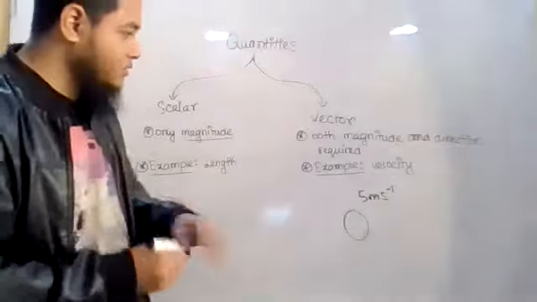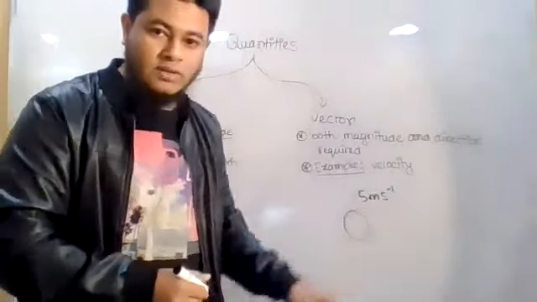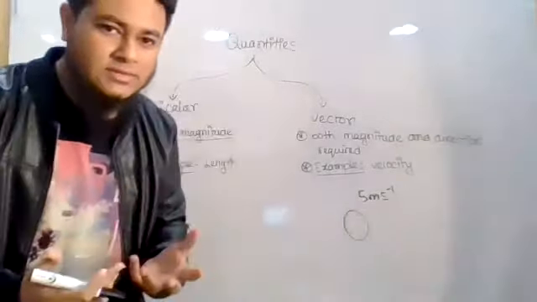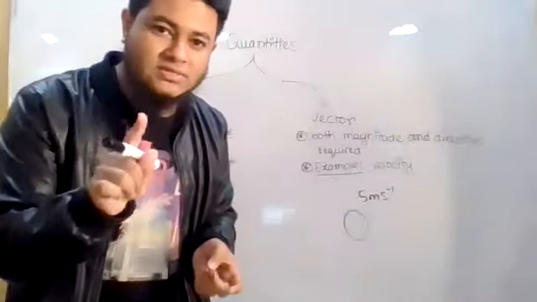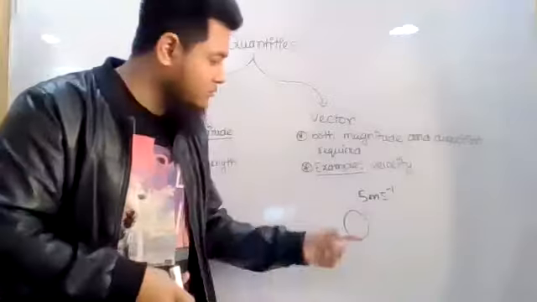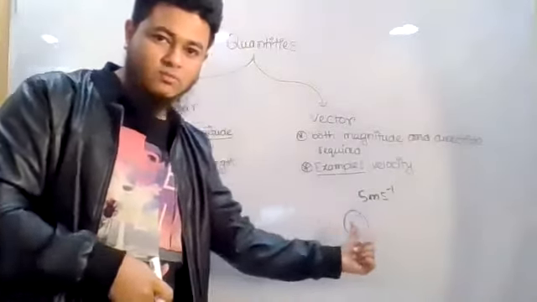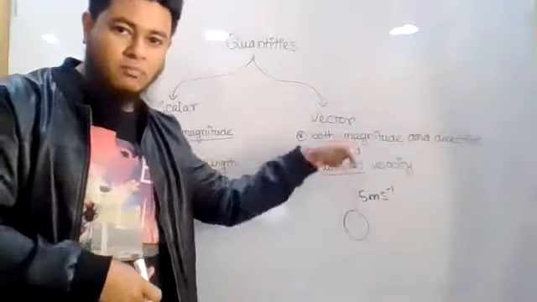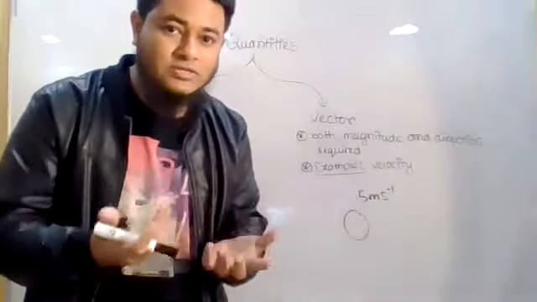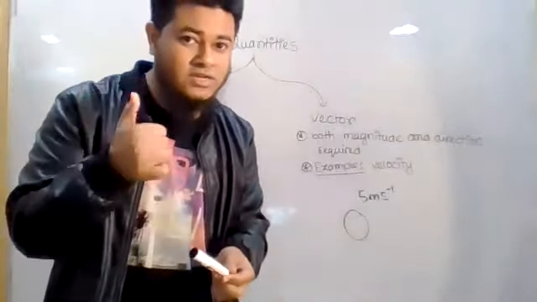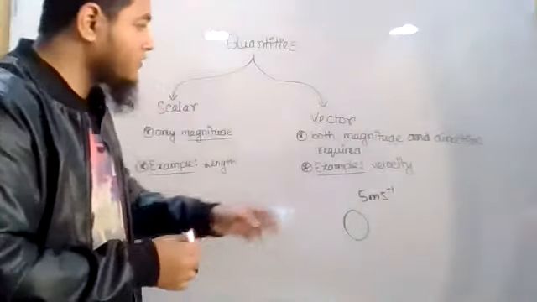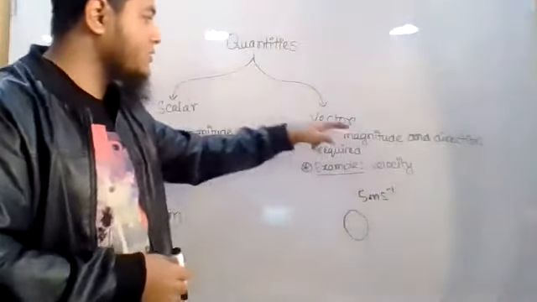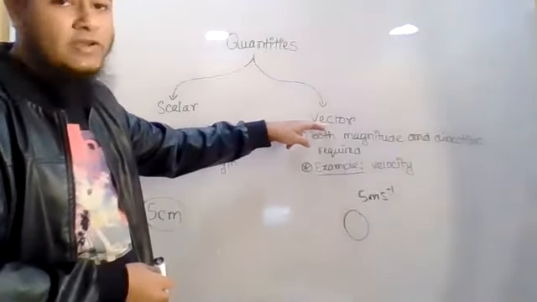Okay, this is the speed of the body. But then the question arises, velocity means it is moving, right? But in which direction is it moving? Is it moving in this direction? Or in this direction? Or up or down? See, there is a question of direction, correct or not? Yes. So for such quantities, they will be named vector quantity.